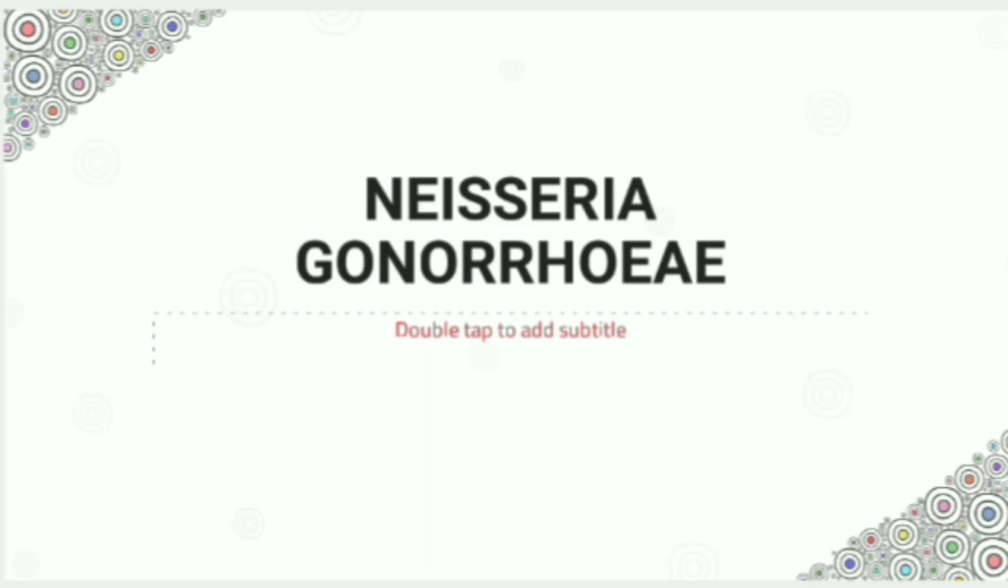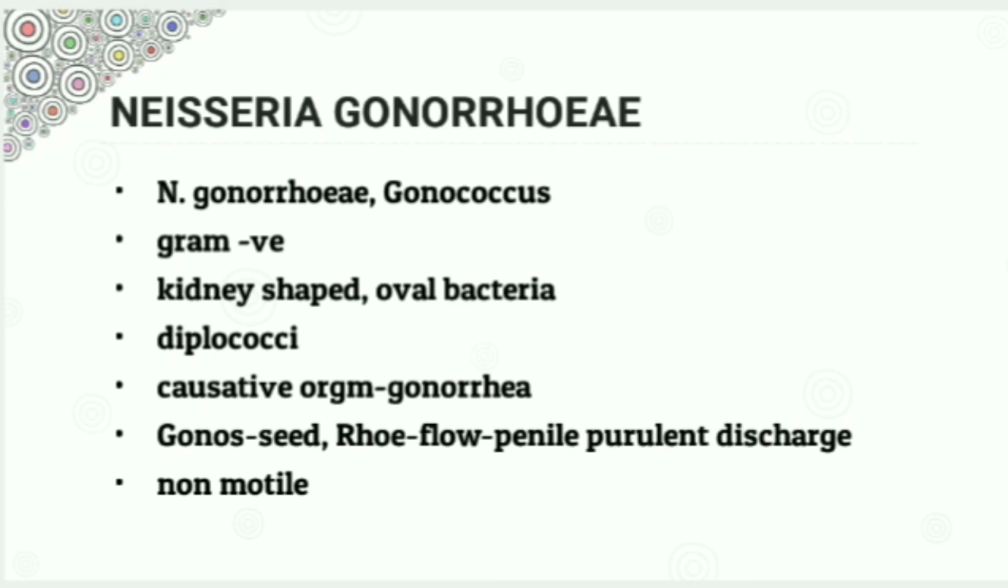When we are considering the genus Neisseria, two species are pathogenic to man, Neisseria meningitidis and Neisseria gonorrhoeae. We already discussed Neisseria meningitidis in the previous video. So in this video, I want to talk about Neisseria gonorrhoeae, which is also known as N. gonorrhoeae or gonococcus. It has a thin peptidoglycan layer which will take the pink color on gram staining, so it's gram negative kidney shaped bacteria which is arranged in pairs. So it is arranged in pairs, so it's diplococci.